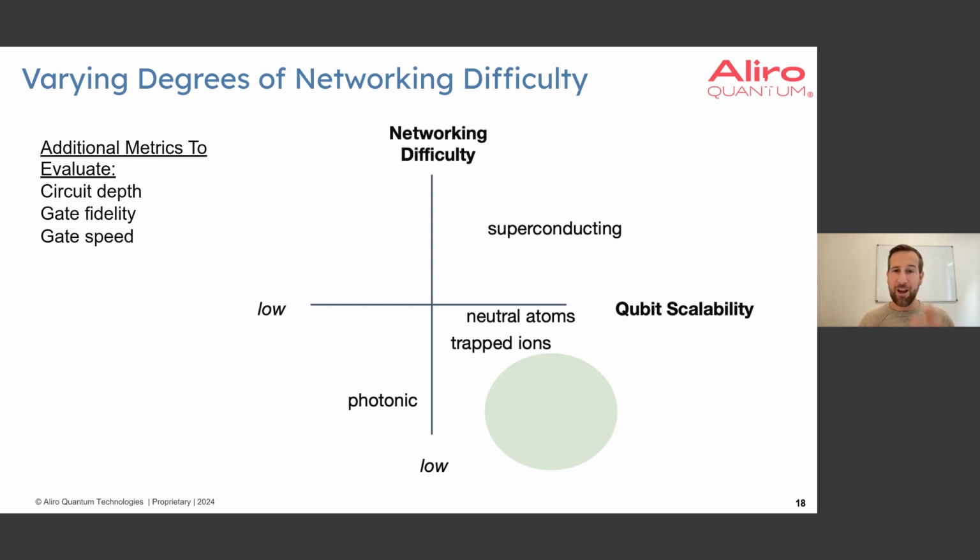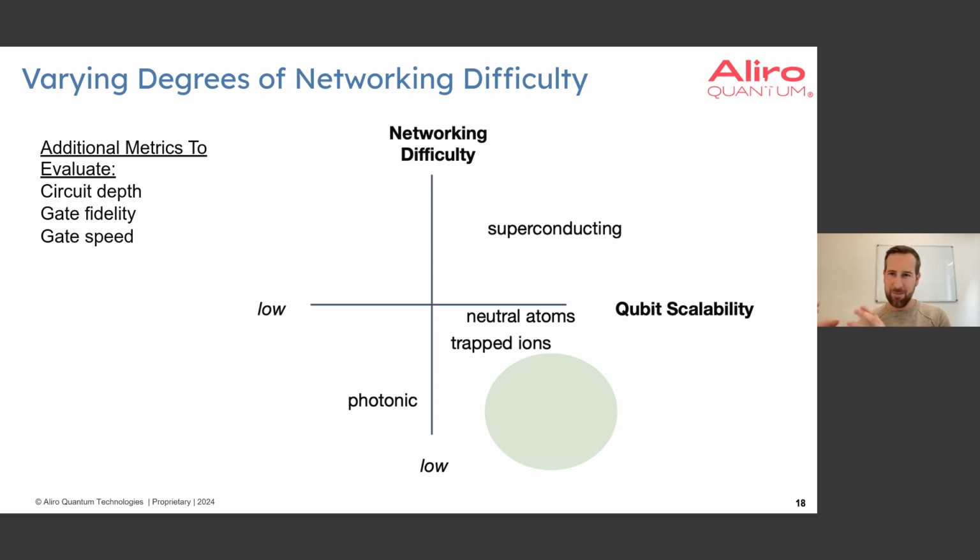showing on the vertical axis networking difficulty from low to high and qubit scalability from left to right on the x-axis. So superconducting are scalable and more mature, but they're more difficult to network because of the transduction needed from the microwave wavelengths. And then neutral atoms and trapped ions are closer to that green circle where we want to be to work on networking and have an expectation of success, which is around having high scalability and maturity, but low networking difficulty.